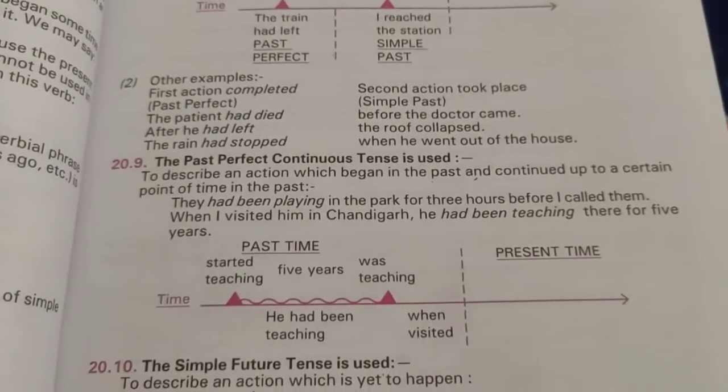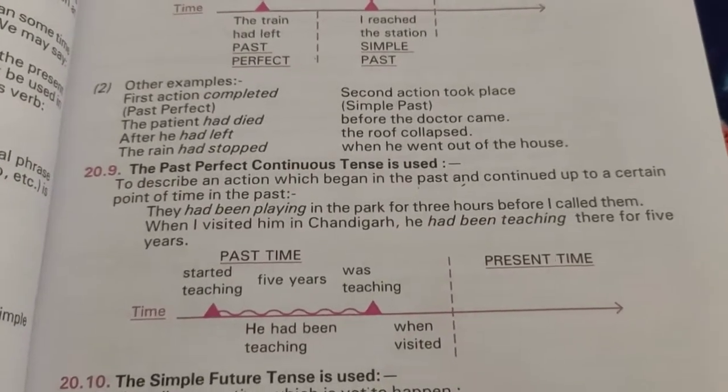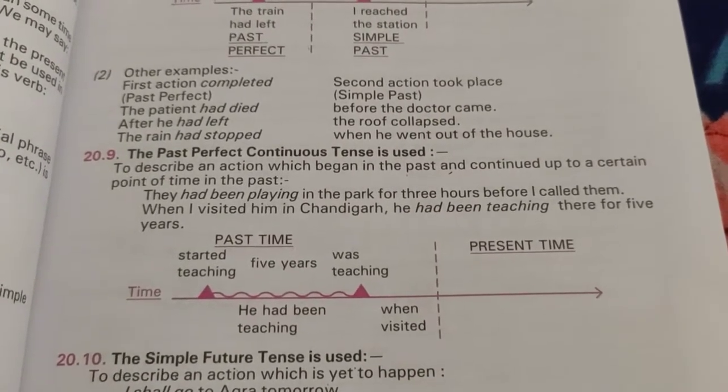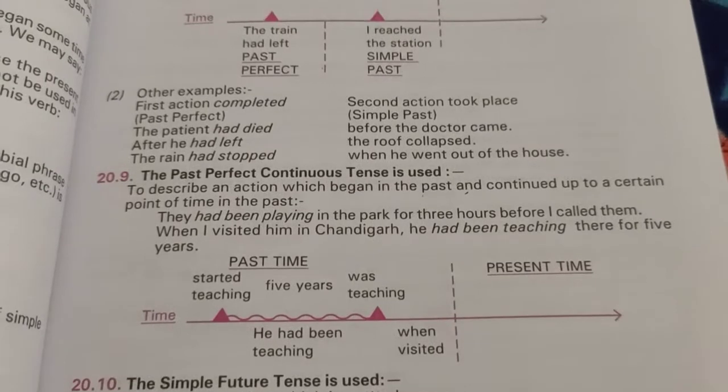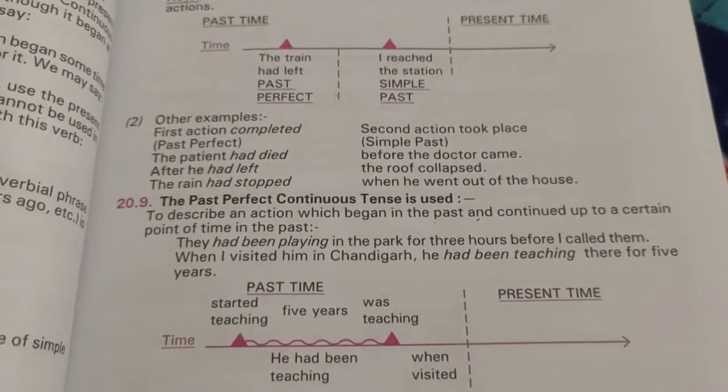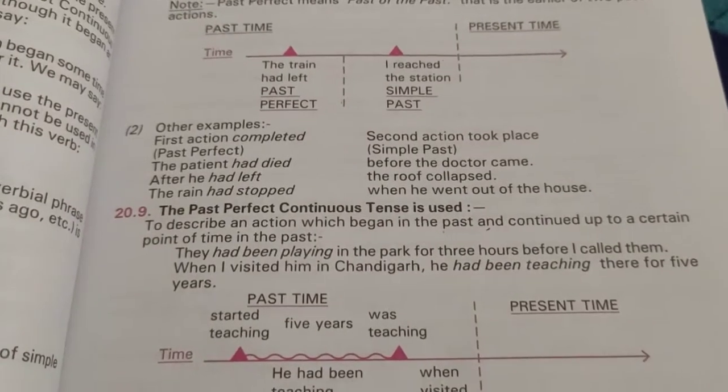It means in the coming days, the action will start here. Like, I shall go to Agra tomorrow. Here the action is yet to happen. It is not completed. It is not continuing. It is going to happen. He will come here on my birthday.